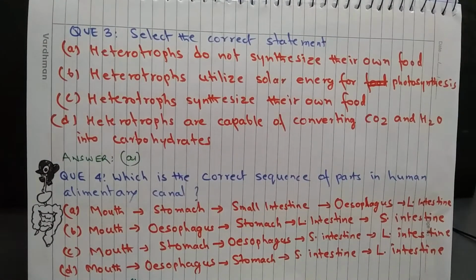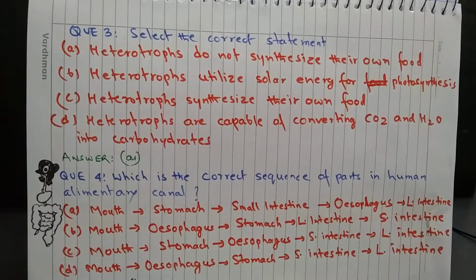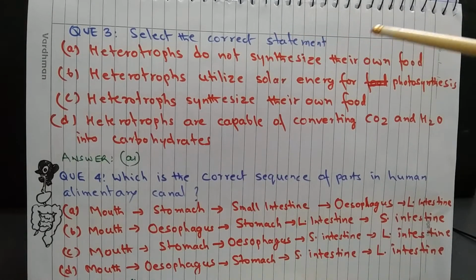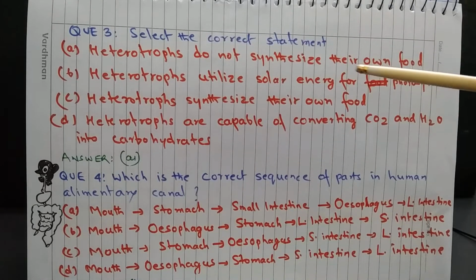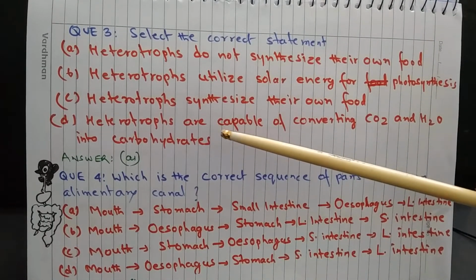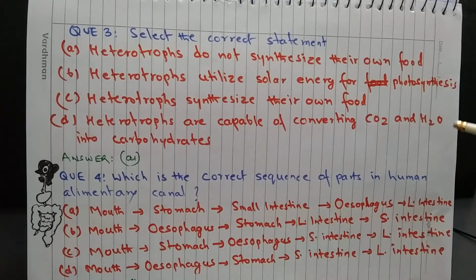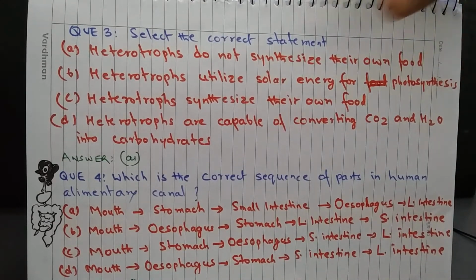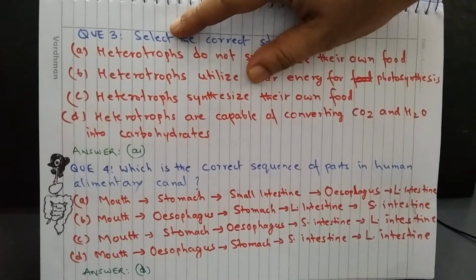Question 3. Now select the correct statement. A. Heterotrophs do not synthesize their own food. B. Heterotrophs utilize solar energy for photosynthesis. C. Heterotrophs synthesize their own food. And D. Heterotrophs are capable of converting carbon dioxide and water into carbohydrates. Answer is A. Heterotrophs do not synthesize their own food, and rather they depend on other organisms for food.